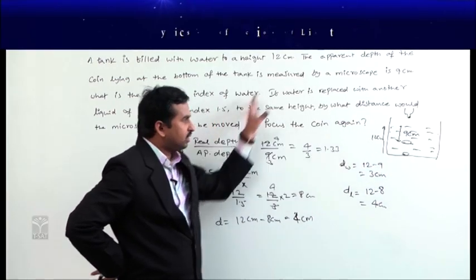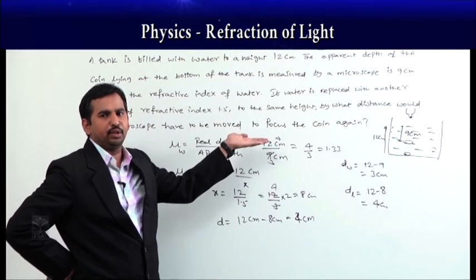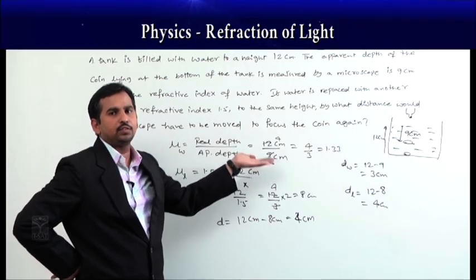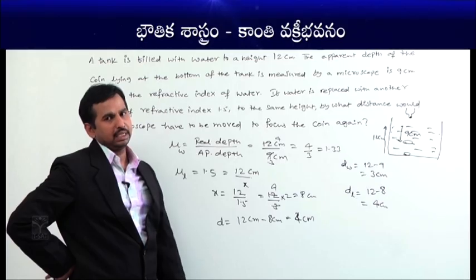Okay. So from this it is very clear that if the refractive index of the medium increases, the normal shift also gradually increases, which means the apparent raising of the object also increases.